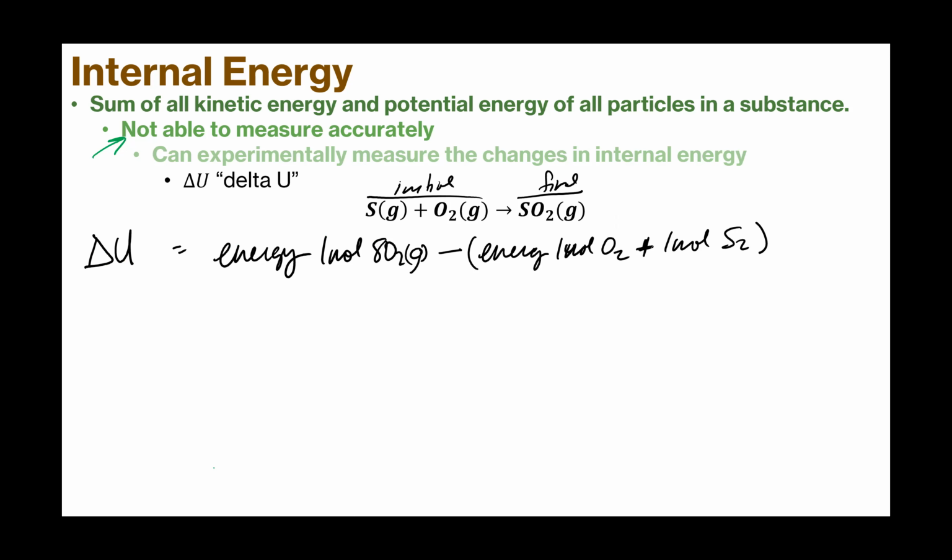We can do the reaction and say, this is what it was before, this is what it is afterwards. In this example, this reaction gives off, or emits, 296.4 kilojoules of energy.